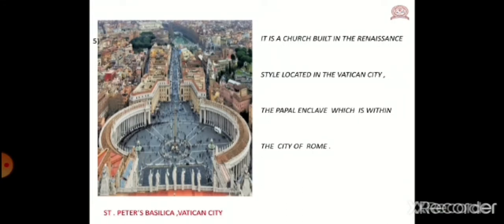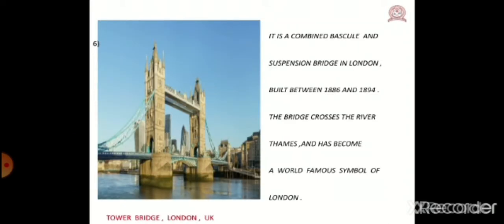Number 5. It is a church built in the Renaissance style located in the Vatican City, the Papal Enclave, which is within the city of Rome. What is this church called? It is St. Peter's Basilica in Vatican City. Let's move to the last one of part 1.